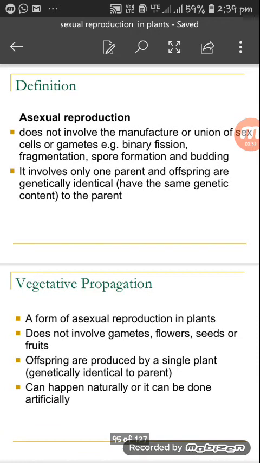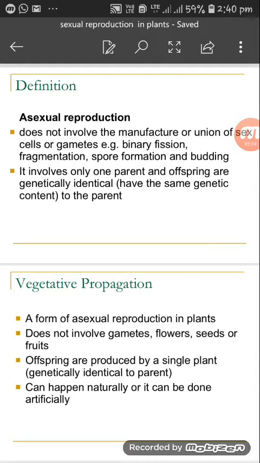Let's see what is asexual reproduction. The reproduction that does not take place by the union of sex cells or gametes, for example binary fission, fragmentation, spore formation and budding, is called asexual reproduction. In asexual reproduction, it involves only one parent and offspring, and the parent and offspring are genetically identical. They have the same genetic content as the parent.